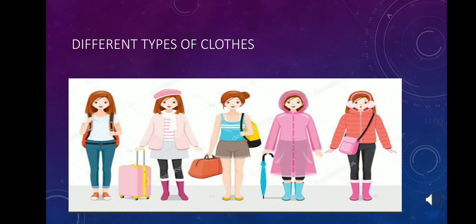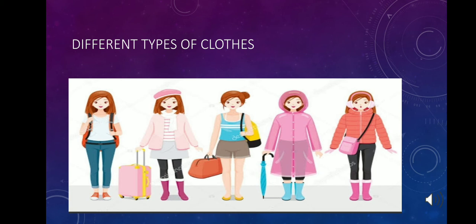When it's time for winter, we wear woolen clothes to keep ourselves warm. Wool comes from the hair on the body of sheep. We also wear leather clothes in winter. They keep us warm. We get leather from the skin of dead animals. Leather is used to make belts, jackets, and shoes also.